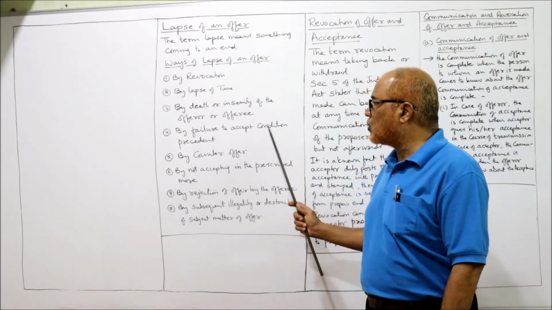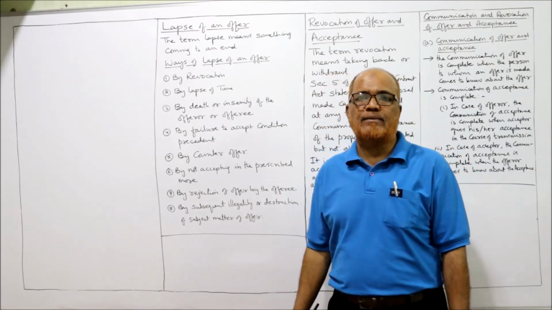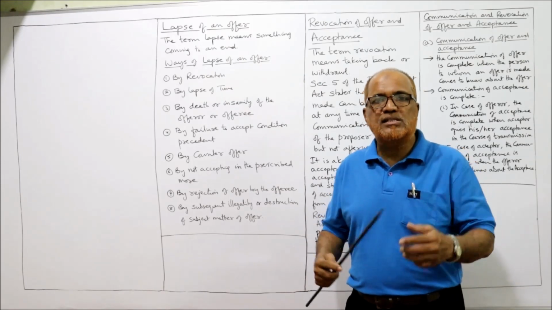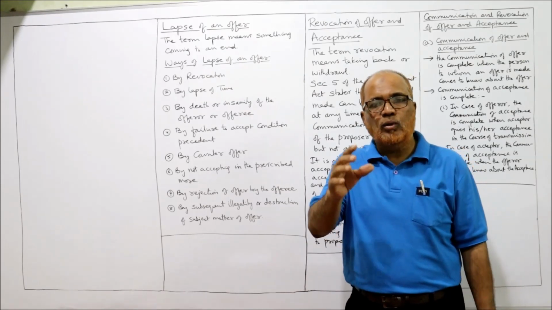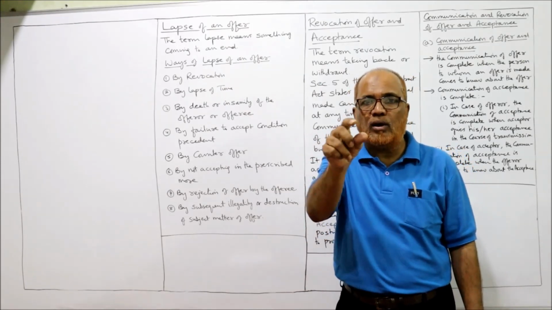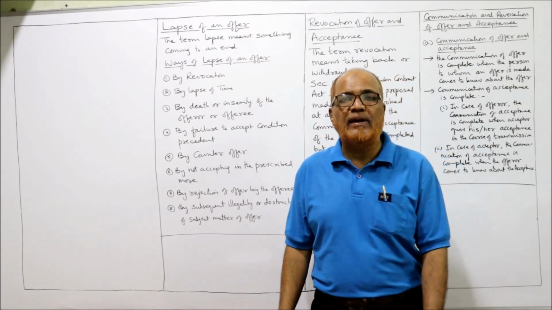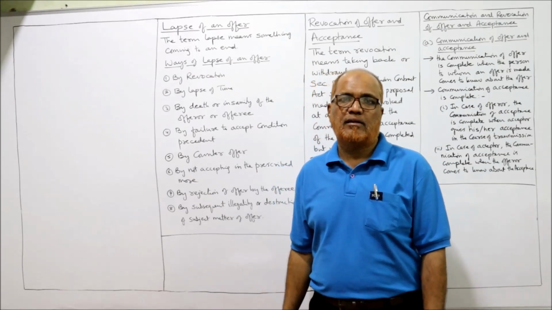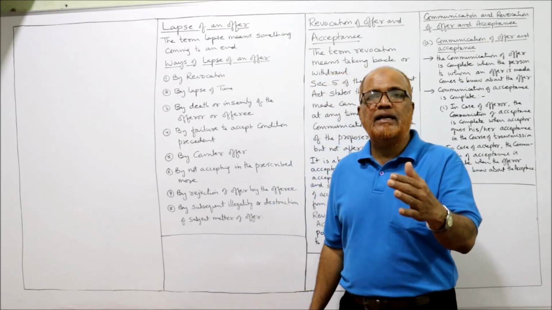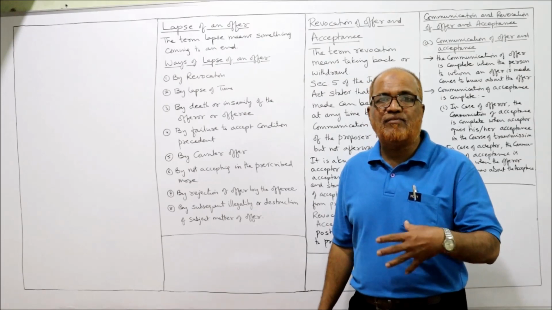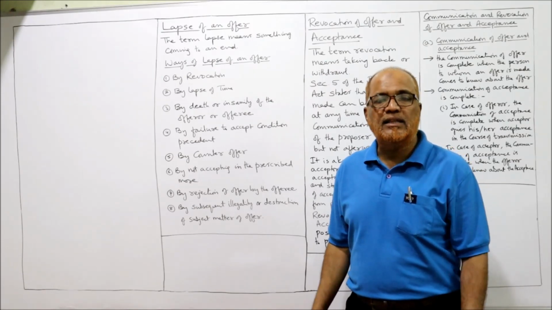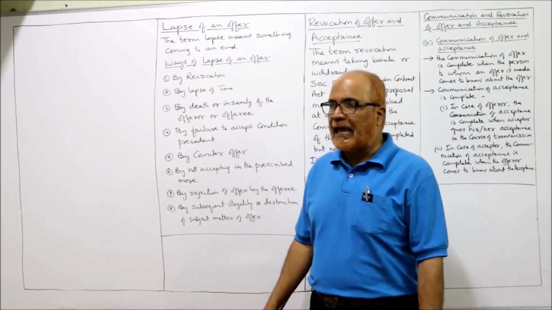Next one, by failure to accept a condition precedent. Suppose one condition is given by the offerer, that you can accept the offer only on this condition, but the condition has not been fulfilled by the acceptor. The offeree has not completed the condition specified by the offerer. Then in that case also the offer will be lapsed.